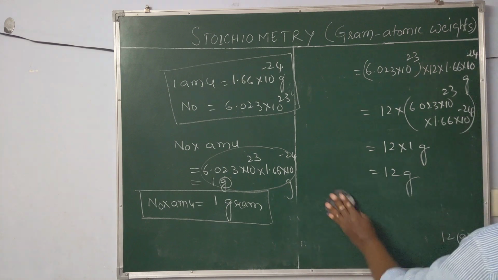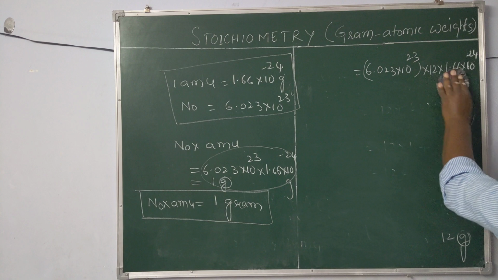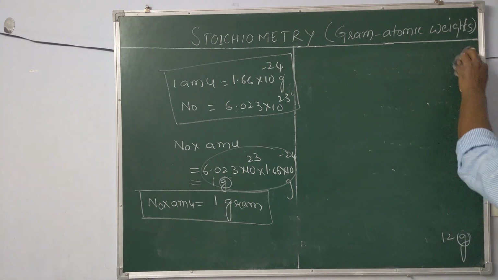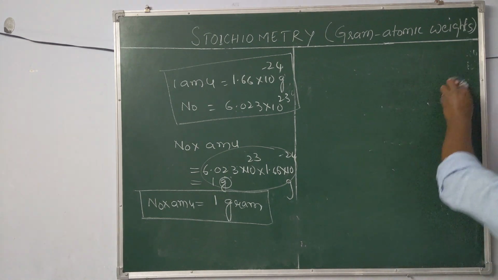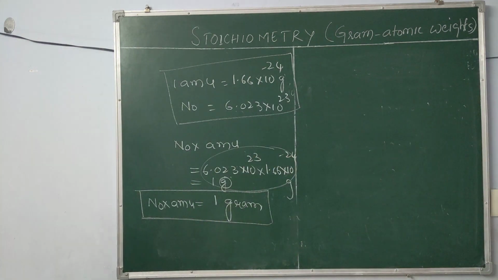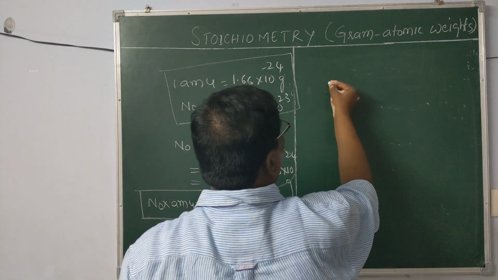Now the gram atomic weights of elements are easily memorized by a simple trick. What is the simple trick here?